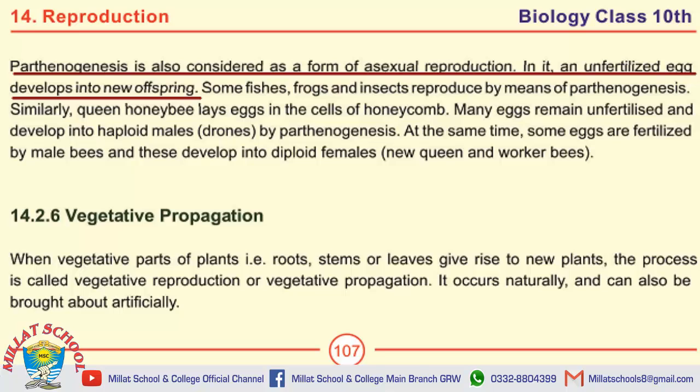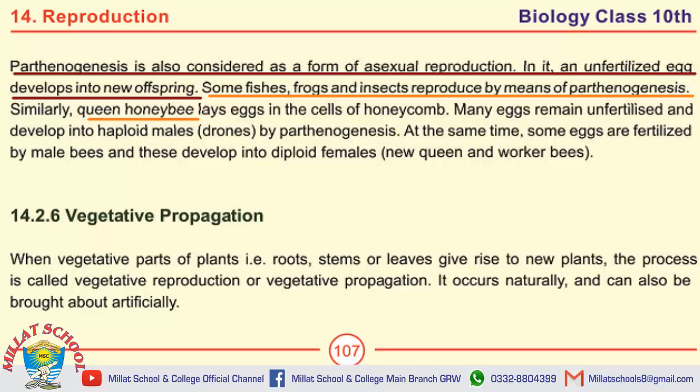Next are the examples of parthenogenesis. Some fishes, frogs and insects reproduce by means of parthenogenesis. Queen honeybee also reproduces by parthenogenesis. And these are the examples of parthenogenesis. Next question is, what do you know about parthenogenesis in honeybee?